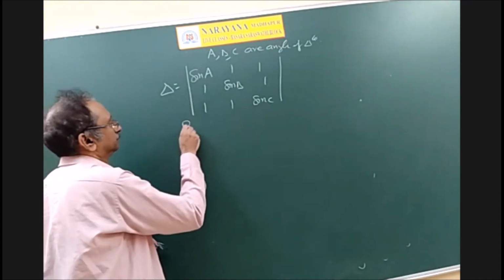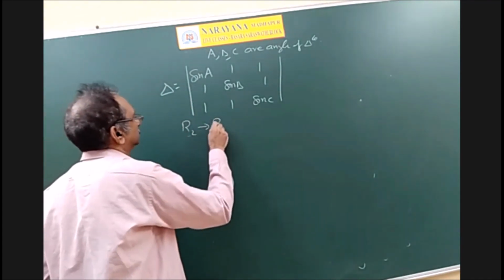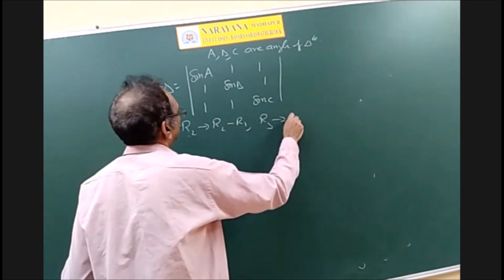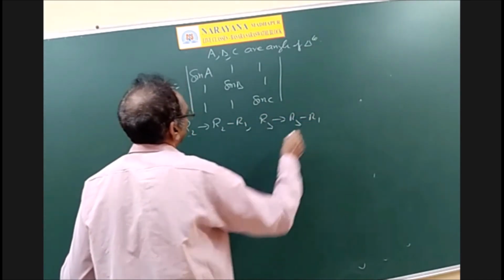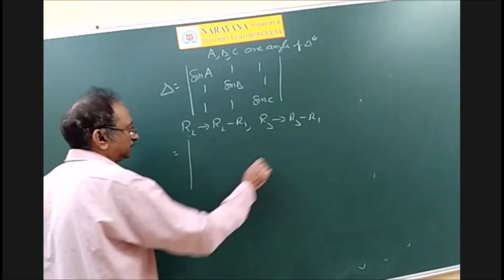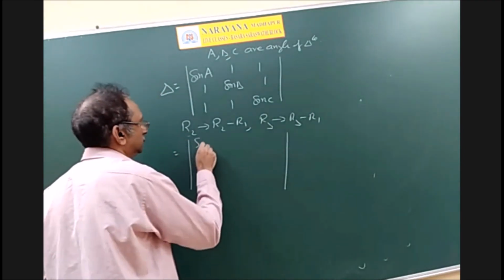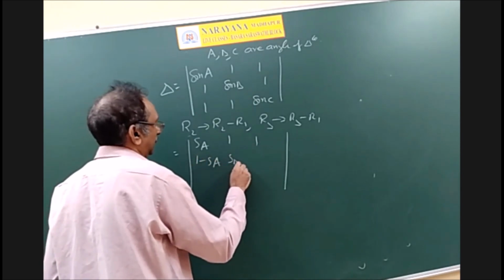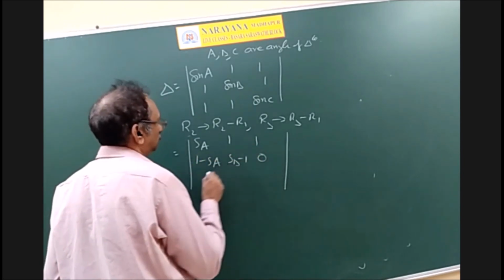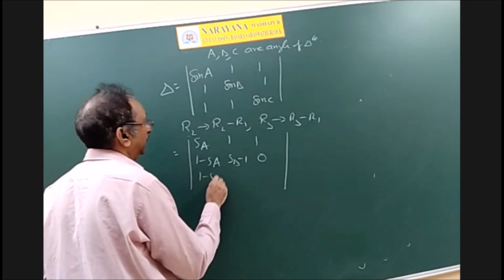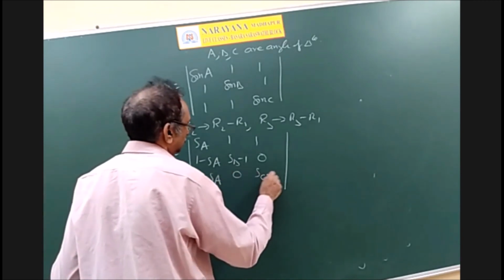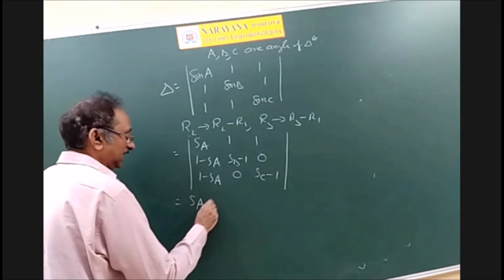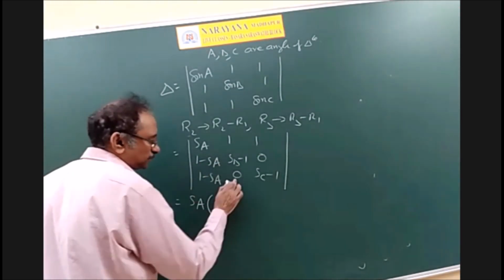See, R2 implies R2 minus R1, R3 implies R3 minus R1. So this determinant is equal to sin A, 1, 1; 1 minus sin A, sin B minus 1, 0; and 1 minus sin A, 0, sin C minus 1. Now I'll expand: sin A into this minus 0.